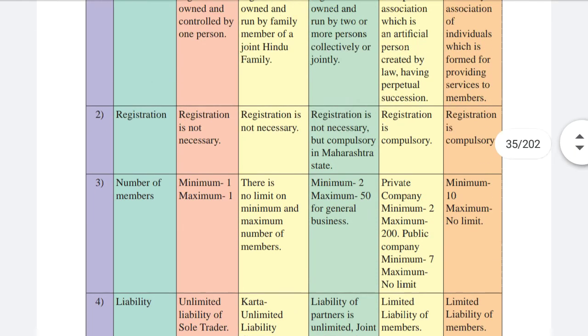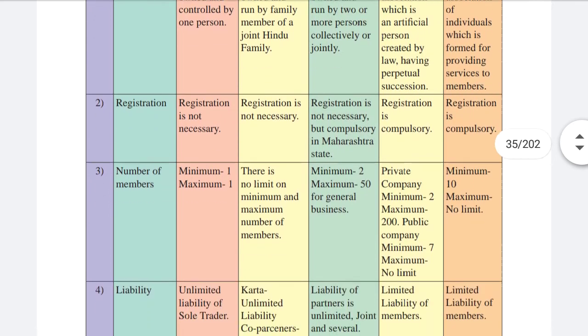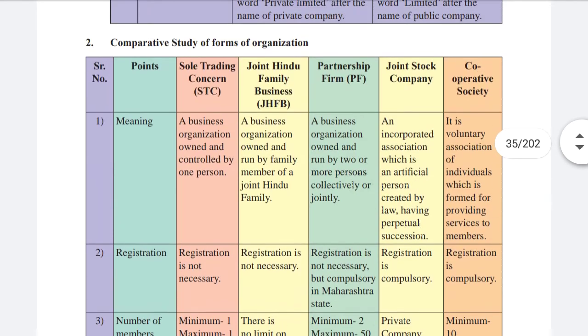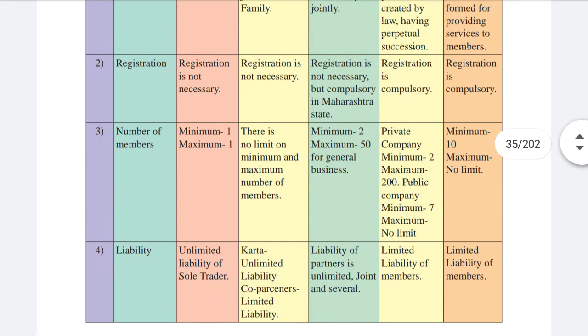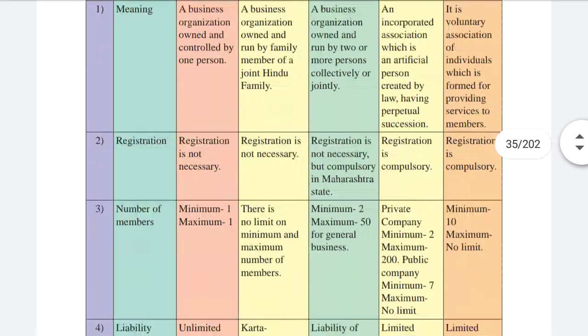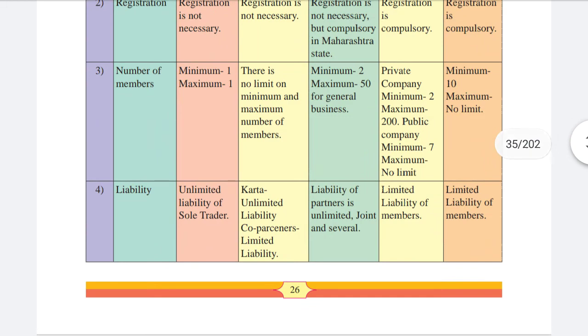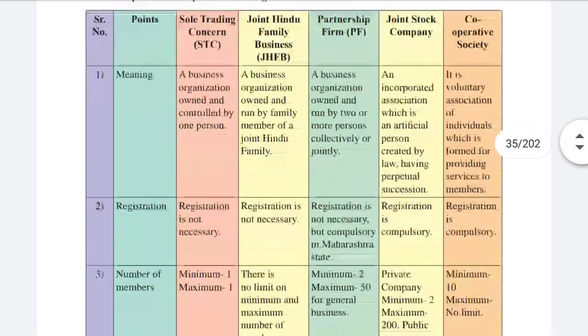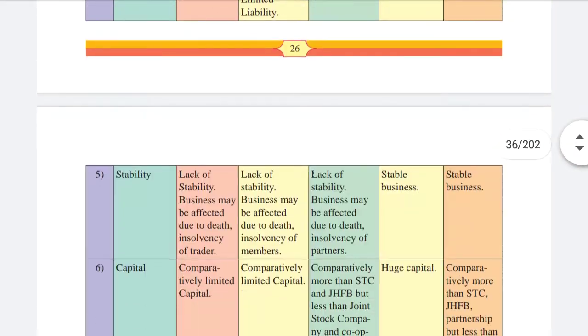Then liability: sole trading, unlimited liability. For joint Hindu family, Karta unlimited, liability of other coparceners is limited. For partnership firm, liability of partners is unlimited, and joint and several. Joint stock company, limited liability of members, and cooperative society, limited liability of members.